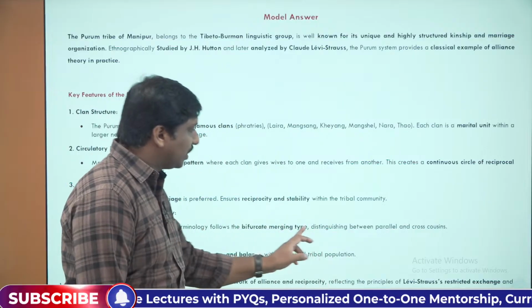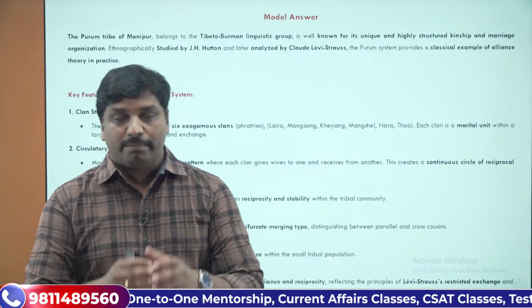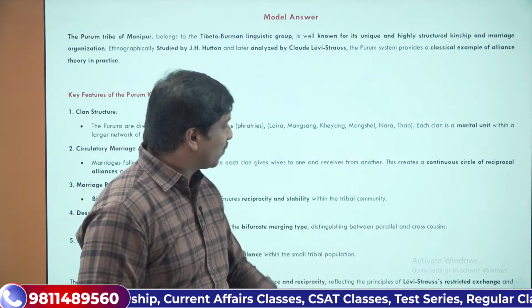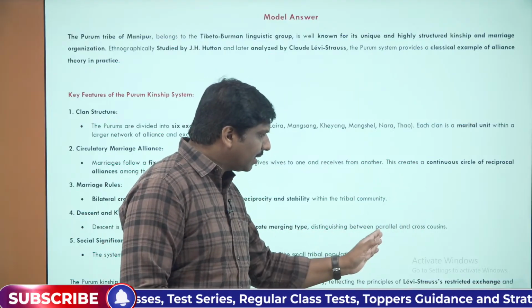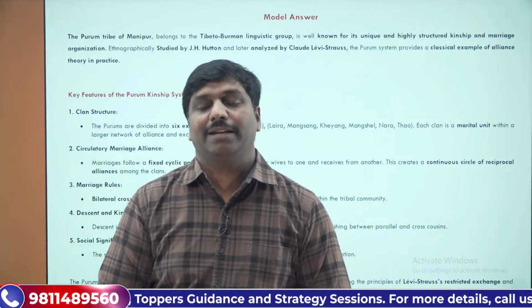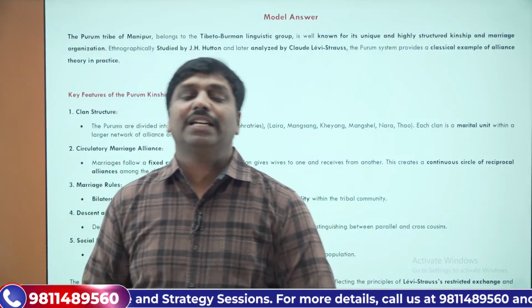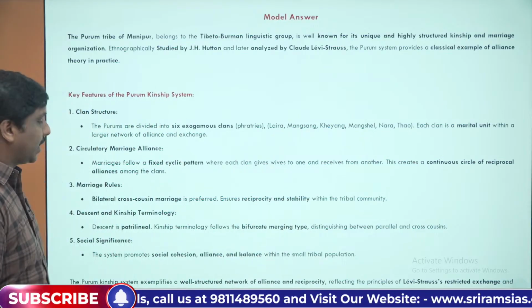So that's one thing, distinguishing between parallel and cross cousin. They will bifurcate and they will merge, where all the parallel cousins and the cross cousins would be separated. All the parallel cousins will be given one name, and all the cross cousins will be given another name. That's how we call it the bifurcate and merging type of kinship terminology.